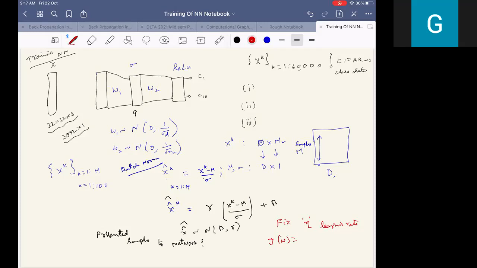So assume that for simplicity, we are just considering it as output minus t whole square. This is the first loss term, which involves W, so O means O of W, because it's a function of all weight elements.